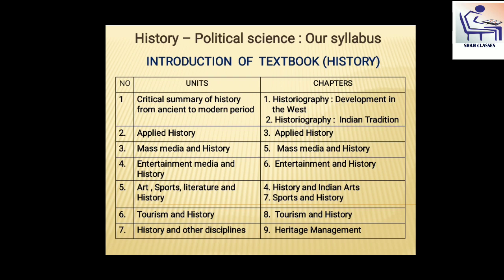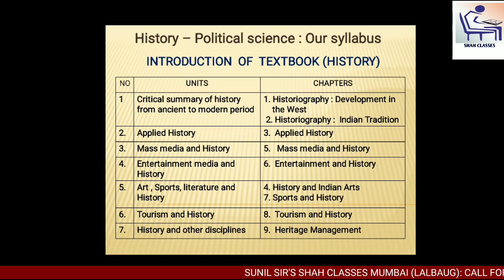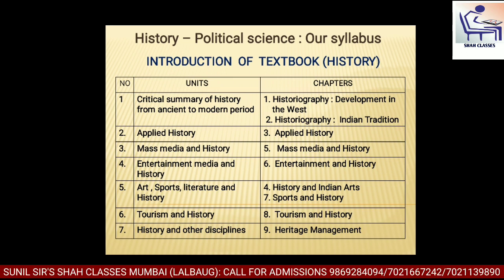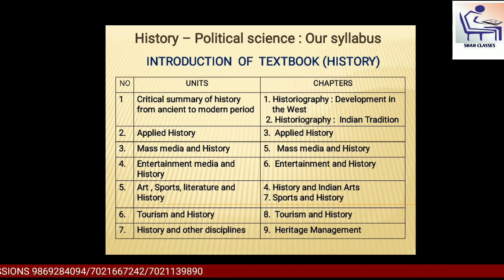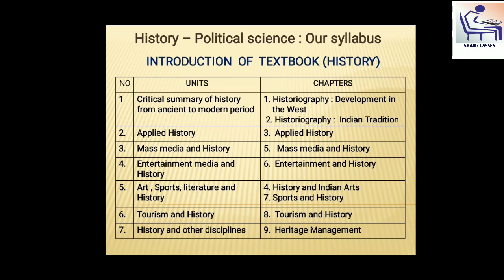Unit number 5, art, sports, literature and history. This unit is divided into two parts. Chapter number 4, history of Indian arts, and chapter number 7, sports and history. Sixth one is tourism and history, and the 8th chapter is contained same. 7 and last unit is history and other disciplines, and chapter number 9, heritage management, is related with this.